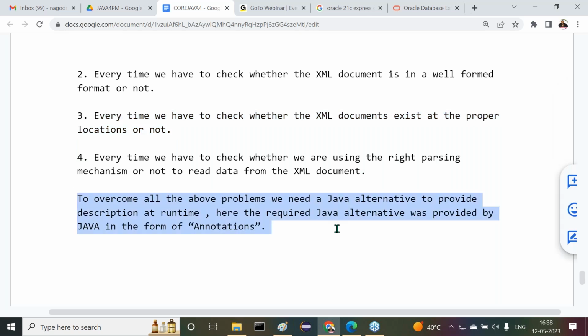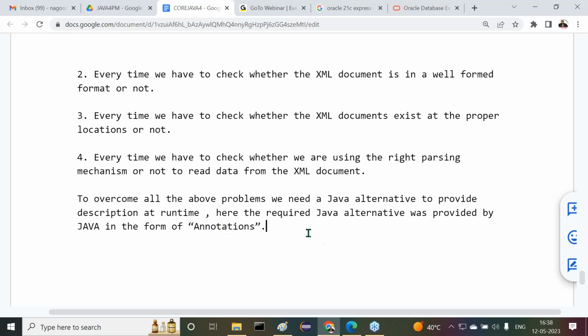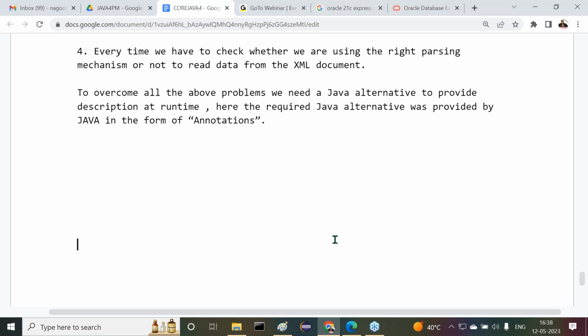The required Java alternative was provided by Java in the form of annotations. That's it. This is exactly the requirement of annotations. Clear? Now immediately I'm getting one more point here, one small note I'm telling you.